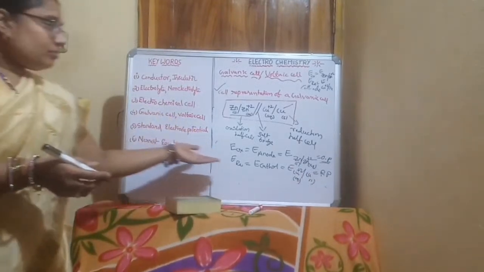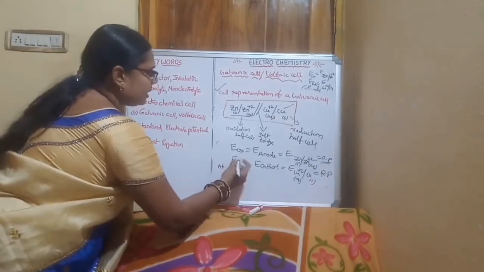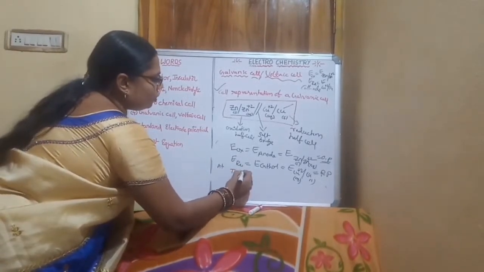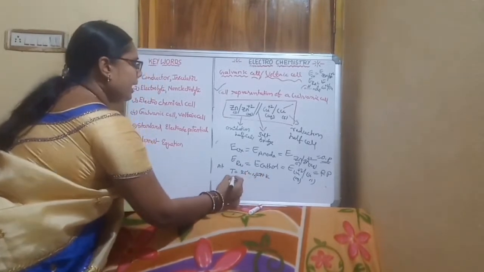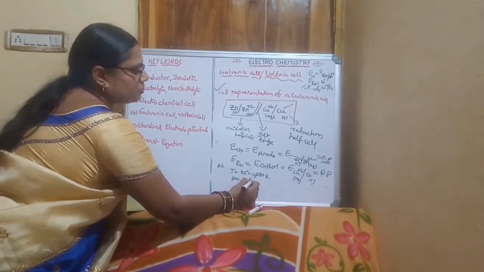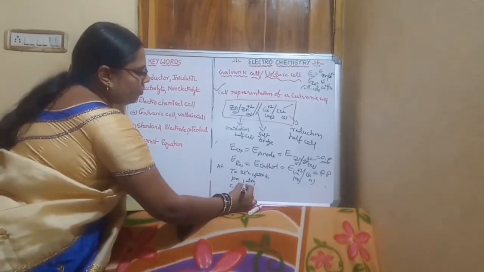Here at standard conditions, what are standard conditions? The temperature is equal to 25 degrees or 298 kelvins, pressure is equal to 1 atmosphere, and concentration is equal to 1 molar.